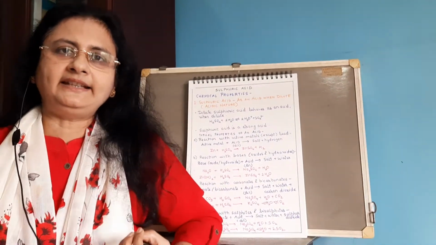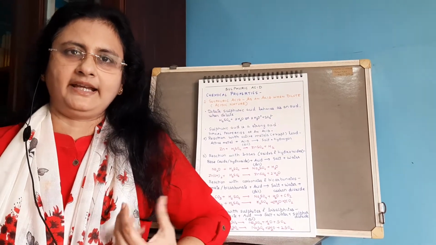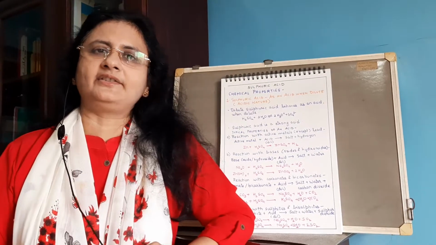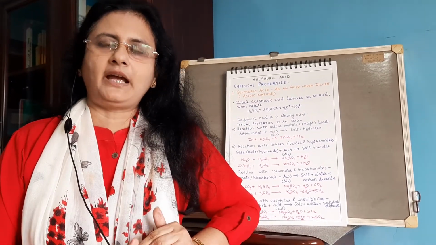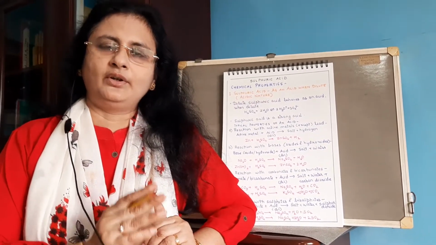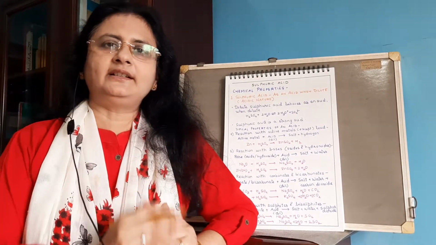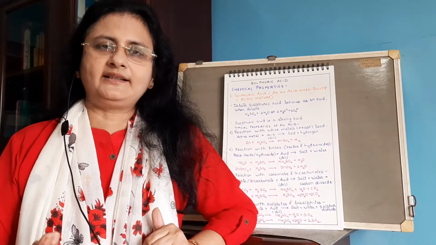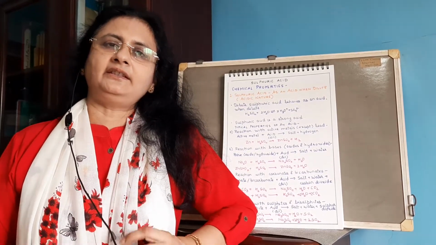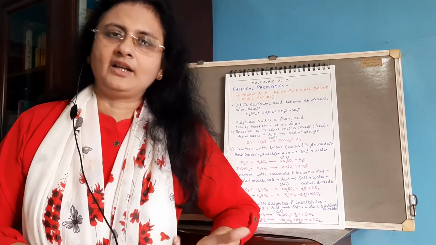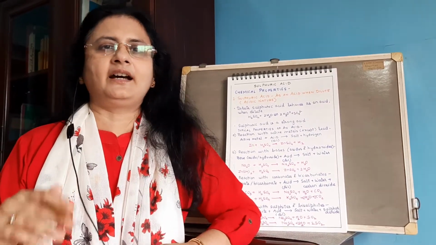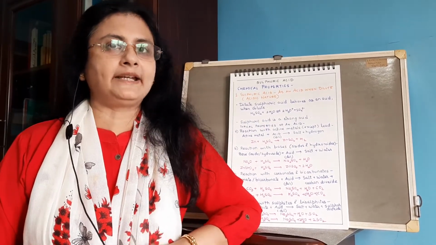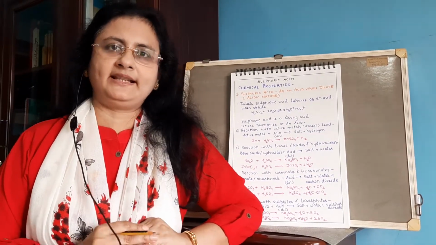Now when the alkali taken is in insufficient quantity, like NaOH, and you react it with concentrated sulfuric acid, what will happen? The NaOH is going to replace only partially the replaceable hydrogen ion. So you are going to get an acid salt, that is sodium bisulfate. And when you take the alkali in excess, both the hydrogens from the acid are going to get replaced. So you get a normal salt. So that is our second property, because of its dibasic nature.